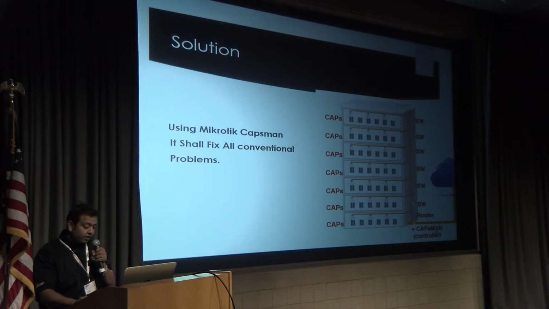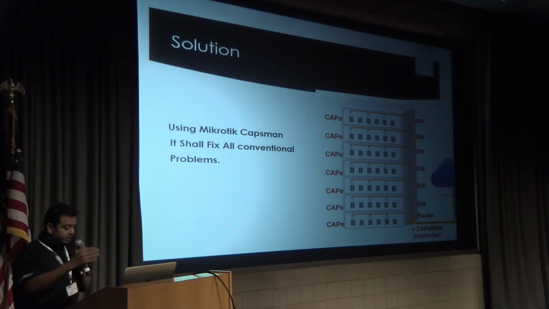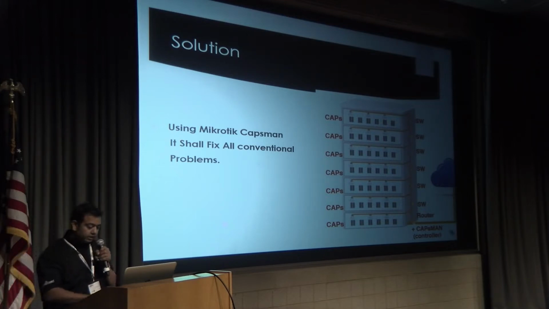But after you have a CAPS manager, you can just deploy your APs, and you only have to configure the CAP the first time, to say who your CAPS manager is, and after that you have nothing to do, which I will explain later in further detail.